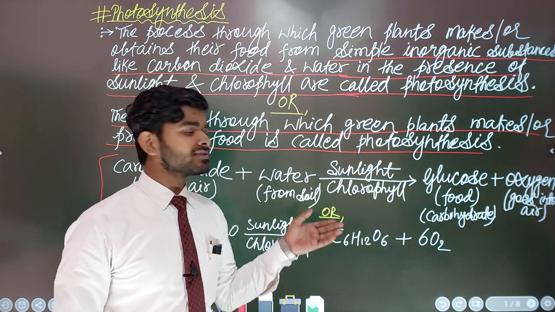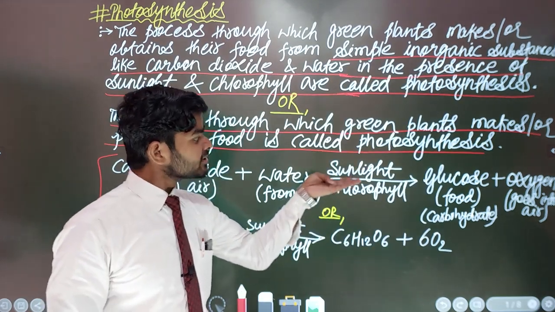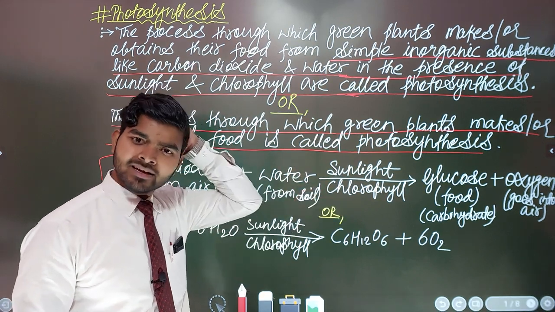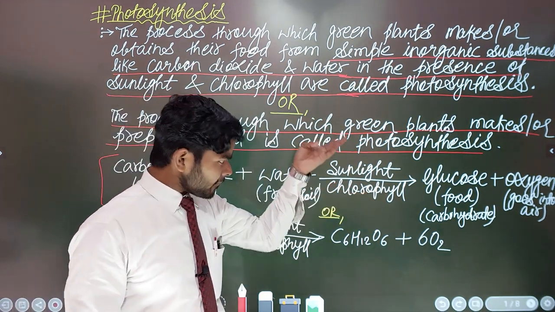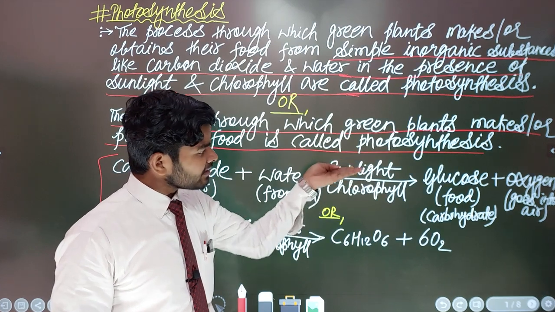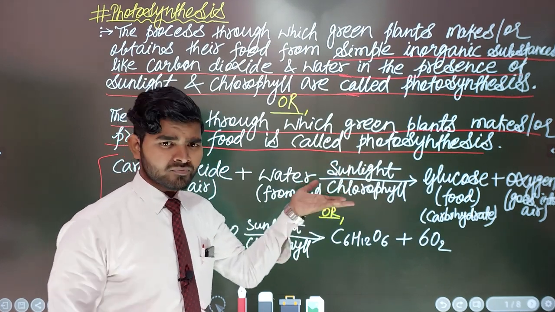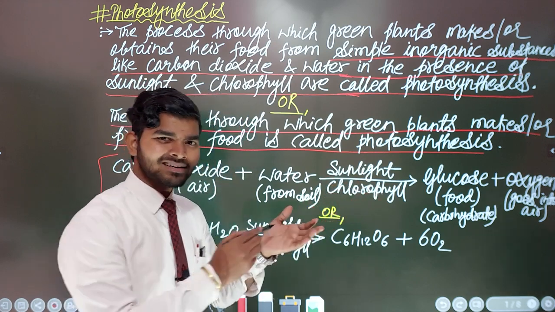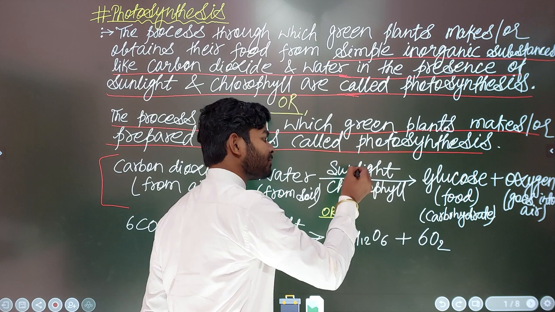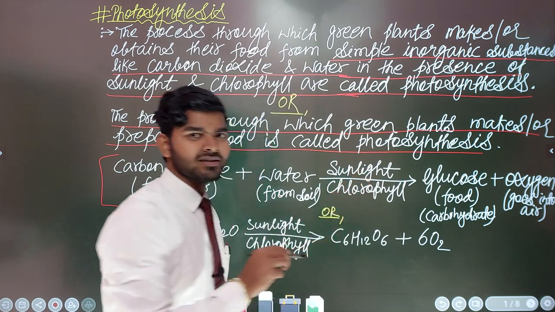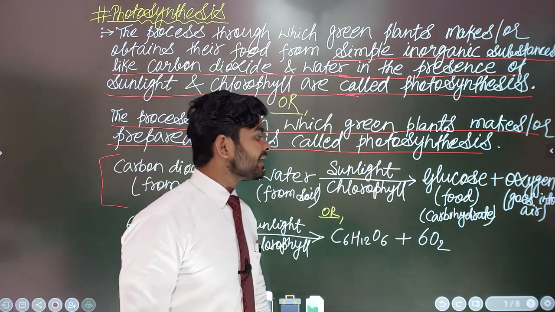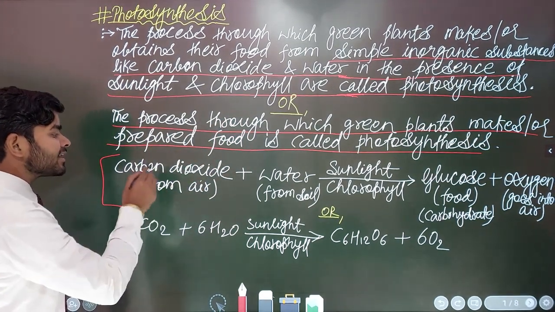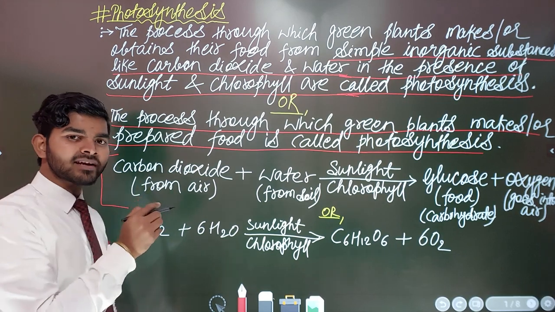If someone may be thinking, sir, you have written sunlight divided by chlorophyll, no, I am not writing this. You can also write chlorophyll on the upper side and sunlight on the lower side, however you feel good to write. It is not a condition that sunlight must be on the upper side or chlorophyll must be on the lower side. Concept clear? Okay, fine.